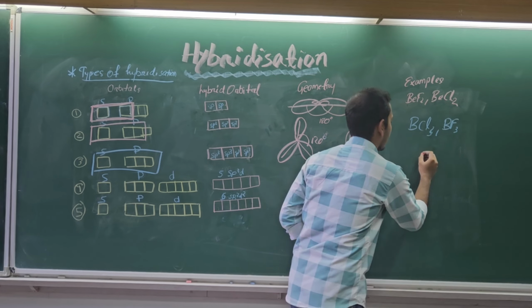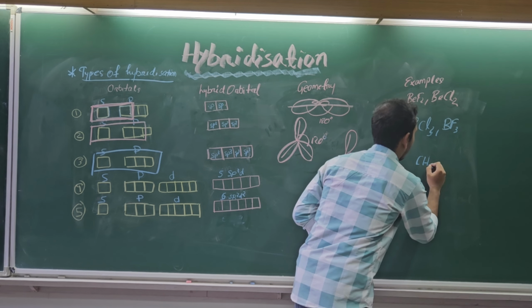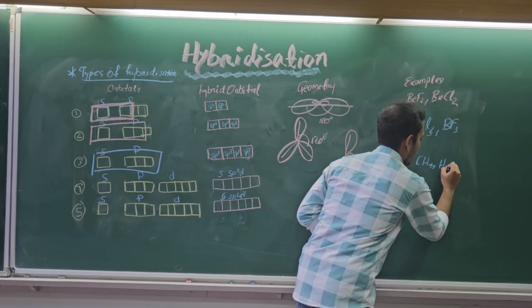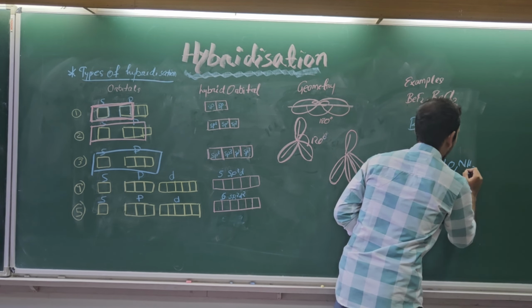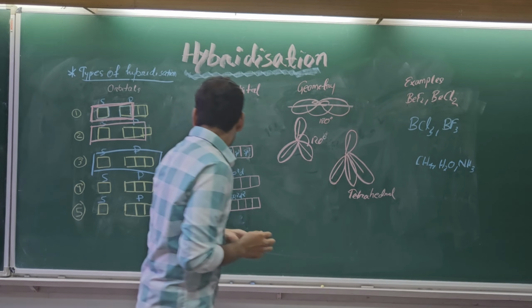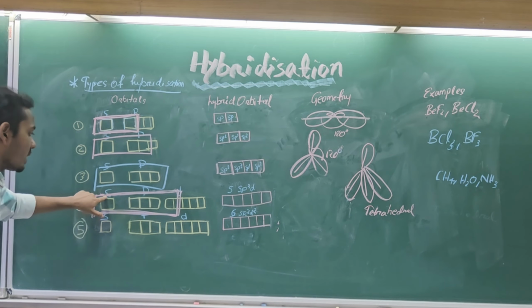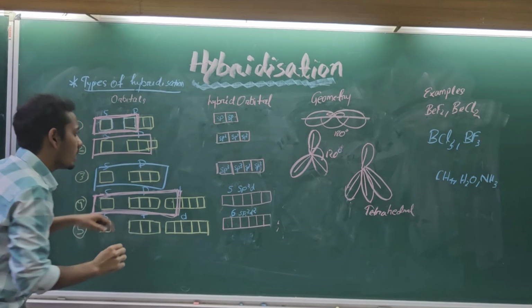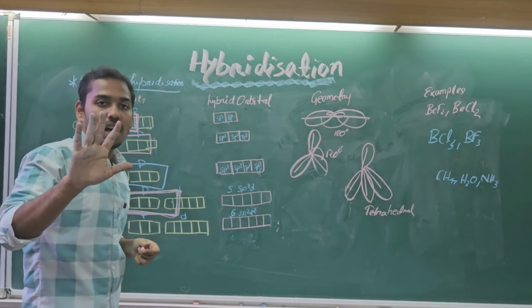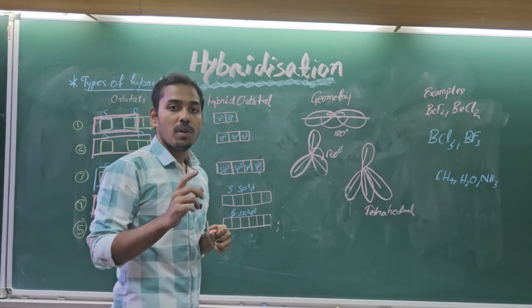Examples of it are CH4, water, that is H2O, NH3, and etc. Similarly, when we intermix one s orbital with 3p orbitals and 1d orbital together, they will give us 5 new hybrid orbitals, that is sp3d orbitals, with a geometry of trigonal bipyramid.